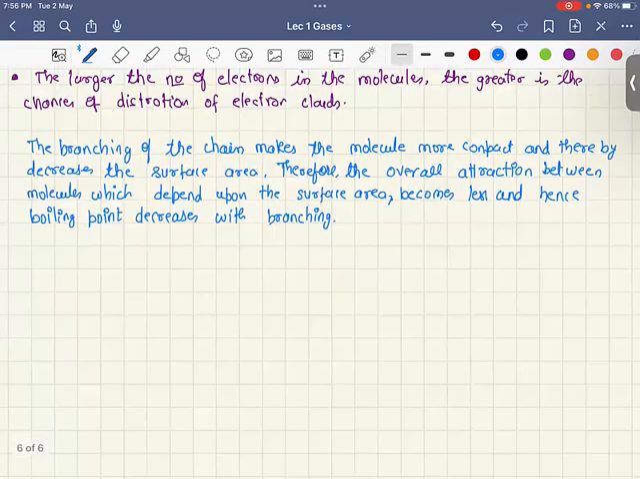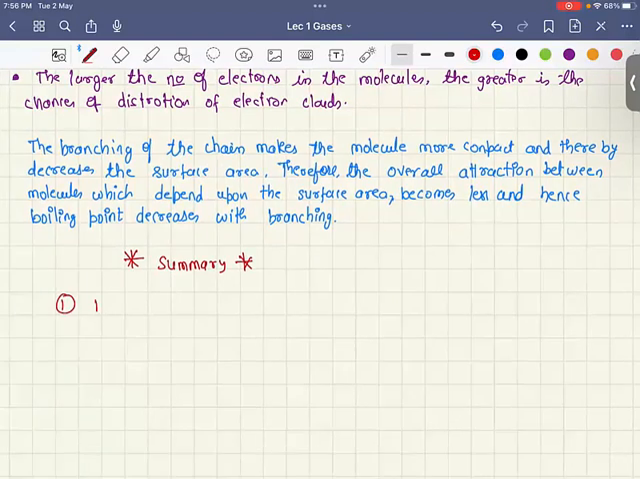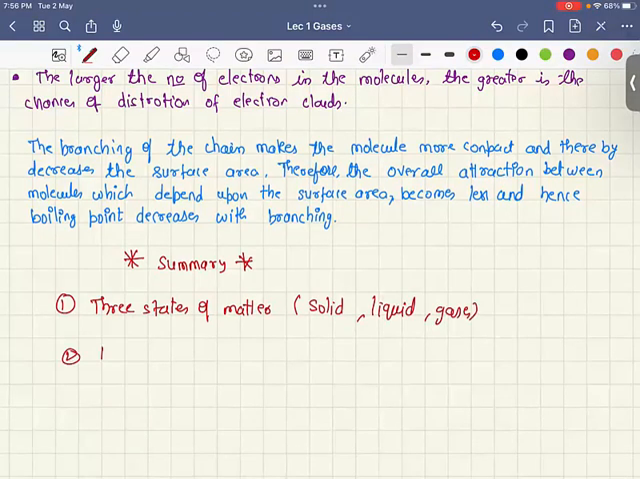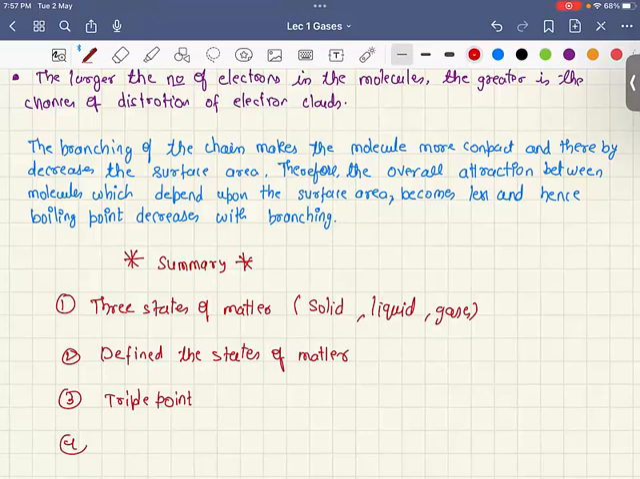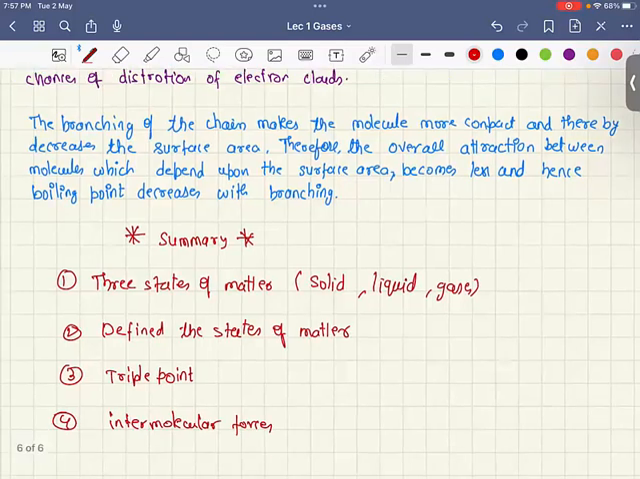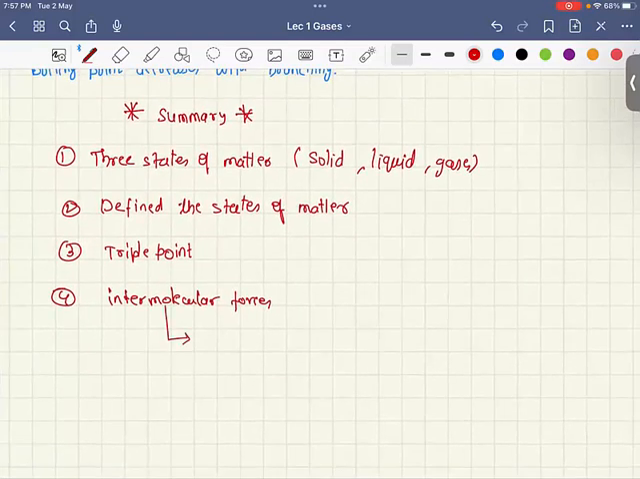Right. So in this class, let us now do the summary. In this class, we have seen that there are three states of matter, which are solid, liquid, and gas. We have defined the states of matter as well. We also studied the triple point. Then we studied the different types of forces which exist between the molecules, intermolecular forces. In intermolecular forces, we saw that there are four types of forces, and we have studied the first type, which is van der Waals or London forces.